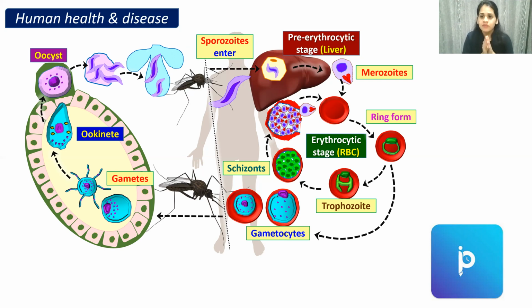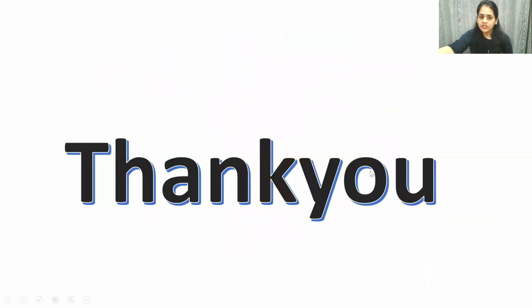If it is not clear, please do watch the video a second time, and I guarantee you will get clarity. Please remember that it takes place in two hosts: first in the human body and second in the Anopheles mosquito. So this is all about the malarial life cycle.